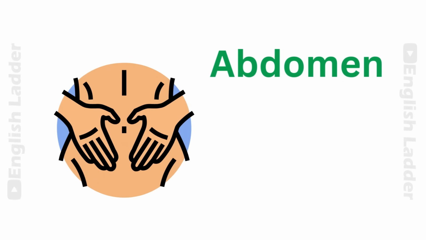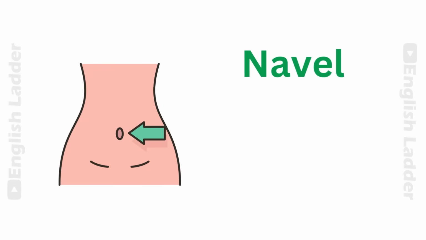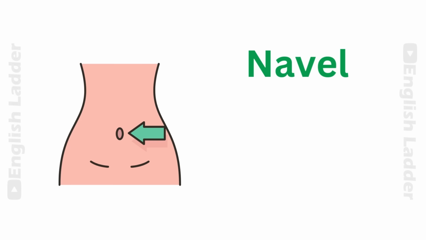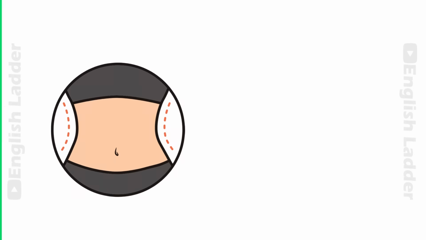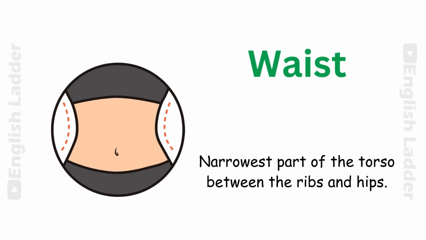Abdomen. Area between the chest and pelvis. Navel. Belly button. Waist. Narrowest part of the torso between the ribs and hips.